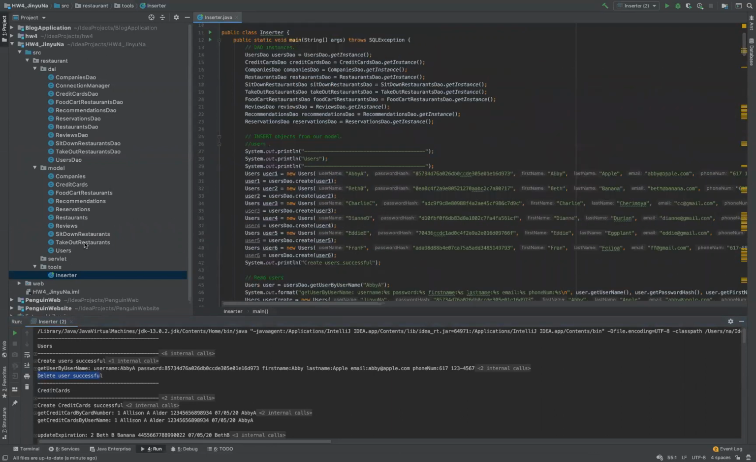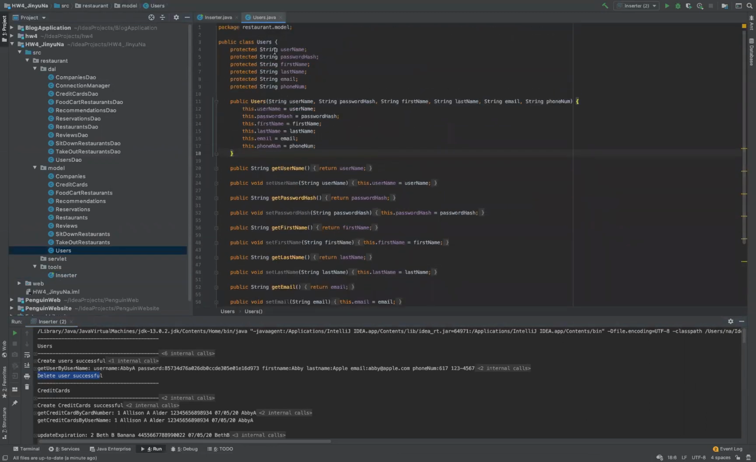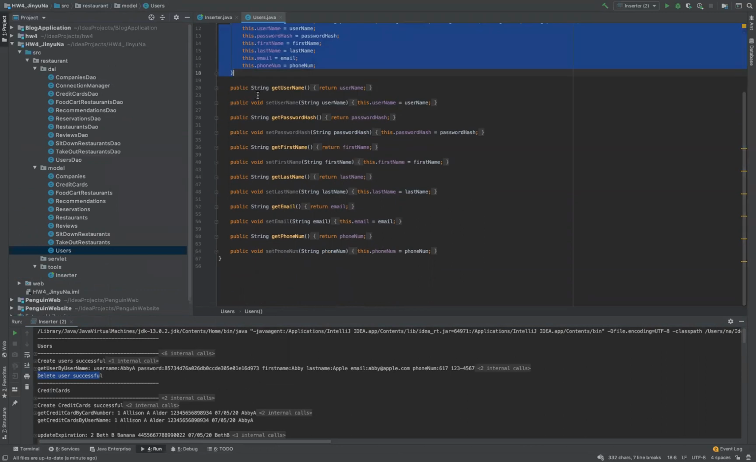We can see the user model. In the user's model, these are the user's attributes, and this is the constructor, and these are the getters and setters of these attributes.